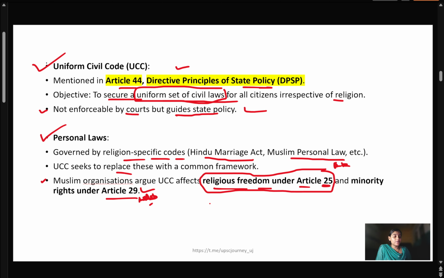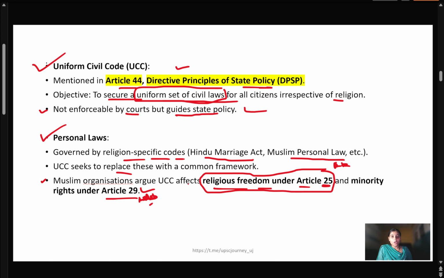So we know that every person has the right to religion, and Article 25 says that. But if you bring the Uniform Civil Code, a uniform set of civil laws for all citizens irrespective of their religion, as of now it is seen as contradictory with our fundamental rights, because DPSP cannot prevail over fundamental rights. It's simple.